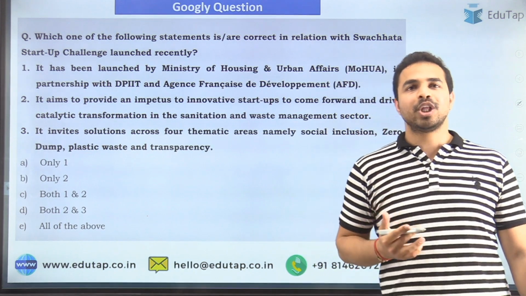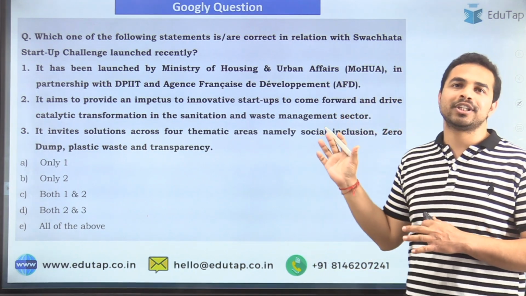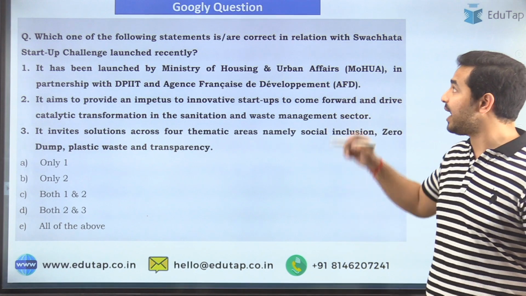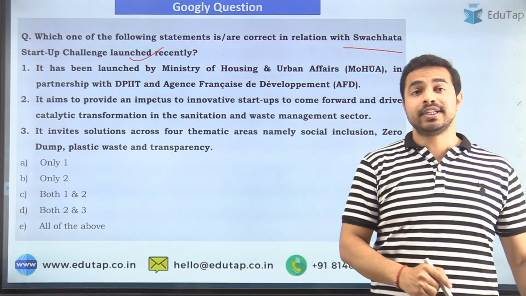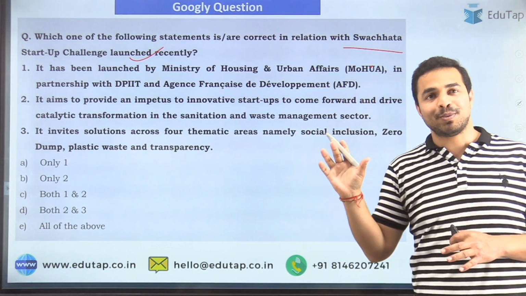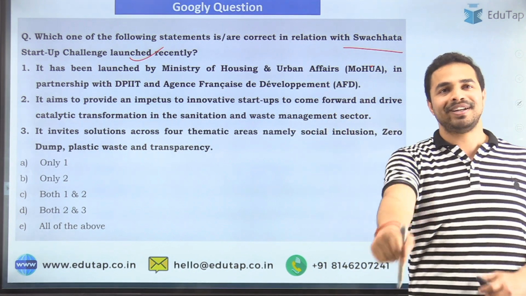Now, when we talk about the googly question, so guys, today the googly question is basically based on one of the challenges, that is the Swachhata Startup Challenge, which was launched recently. So kindly identify the correct statements and tell me the right answer in the comment section below.